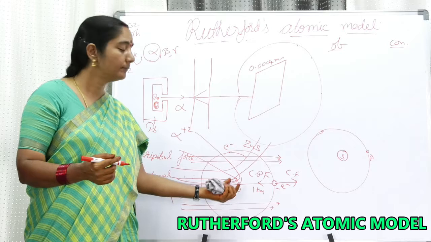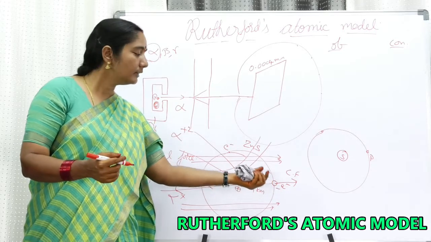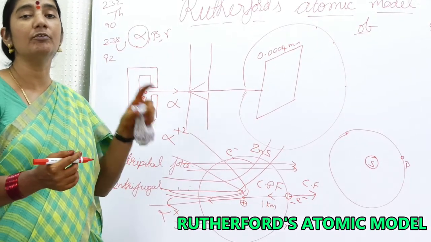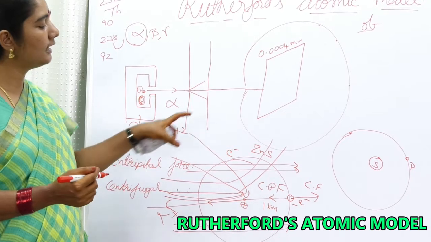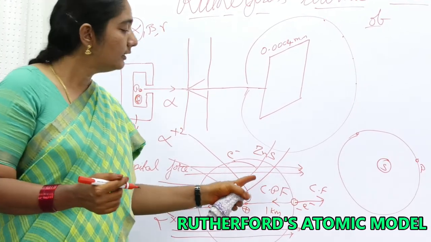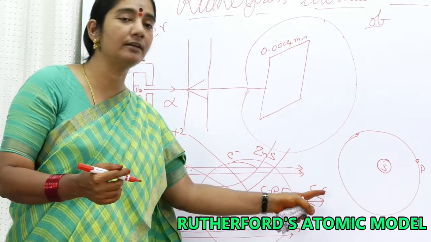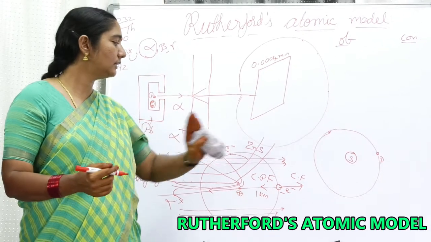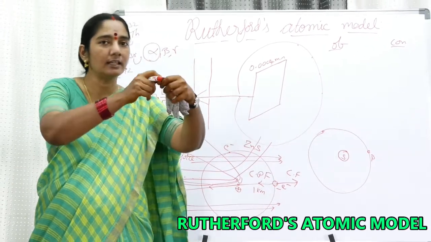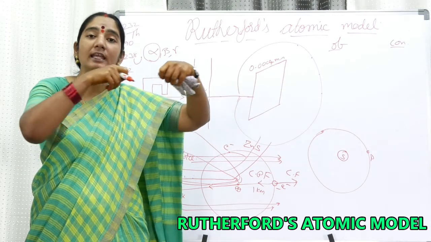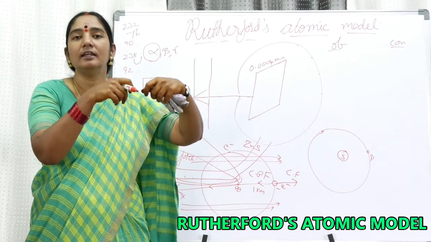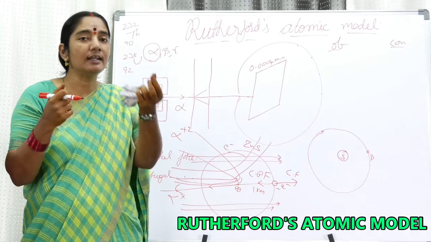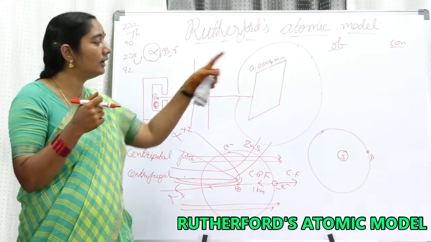The positively charged nucleus and the negatively charged electron have an electrostatic force of attraction, which is providing the necessary centripetal force. And once the electron comes into the circular orbit, there is a pseudo force acting on it, that is a centrifugal force acting away from the circular path. These two forces are acting in opposite directions, equal in magnitude and opposite in direction. As a result, the electron is getting balanced, similar to the planetary model.